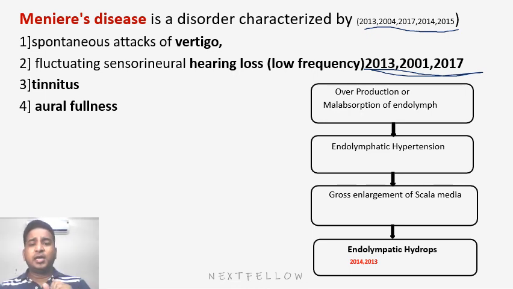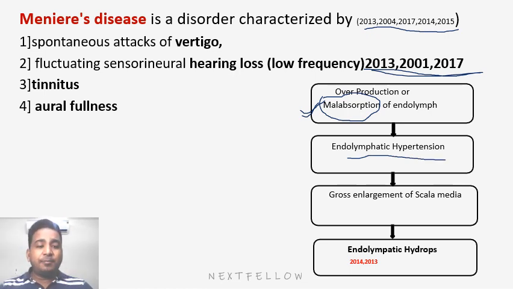Now what is the cause? Either overproduction or malabsorption of the endolymph. If the examiner wants to ask the correct answer, the more correct answer is malabsorption of the endolymph. So whenever there is reduced absorption of the endolymph in the scala media, what will happen? It will accumulate more, leading to endolymphatic hydrops that will lead to gross enlargement of scala media.